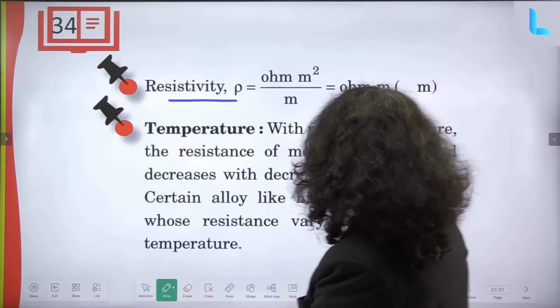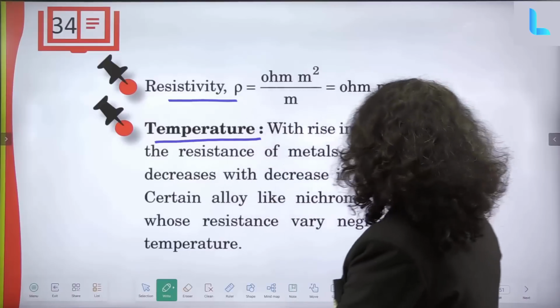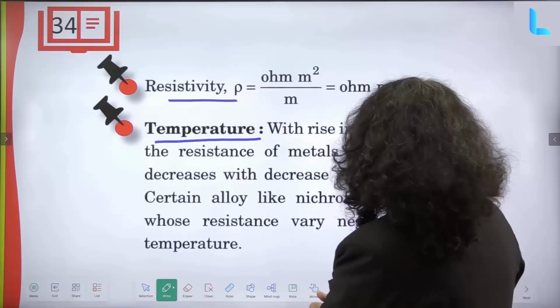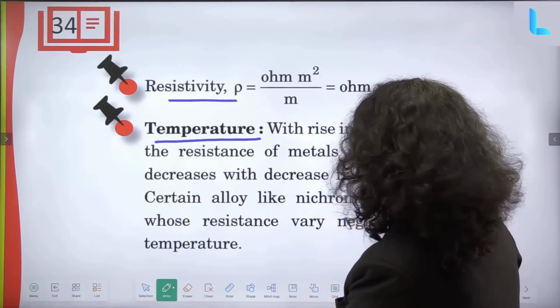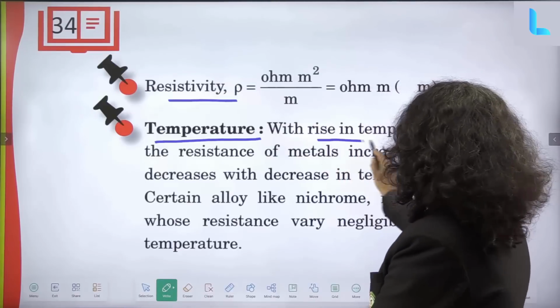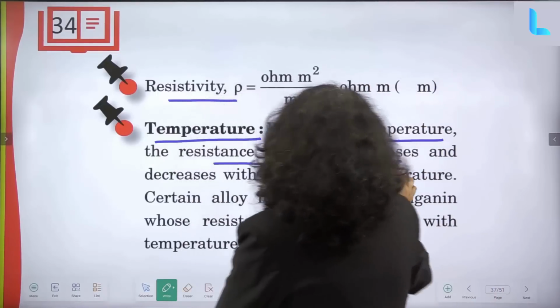Now temperature: with a rise in temperature, what will happen? The resistance of a metal increases, and decreases with a decrease in temperature. However, alloys like nichrome and manganin have resistance that varies negligibly with temperature. So with a rise in temperature, the resistance of a metal also increases.